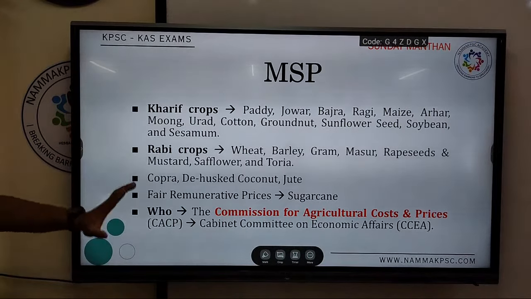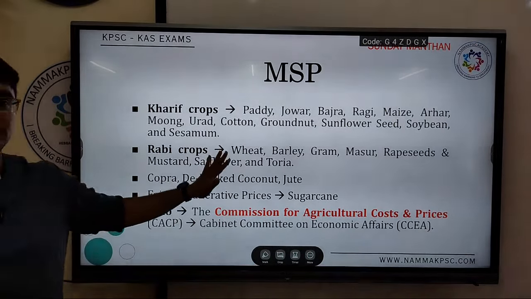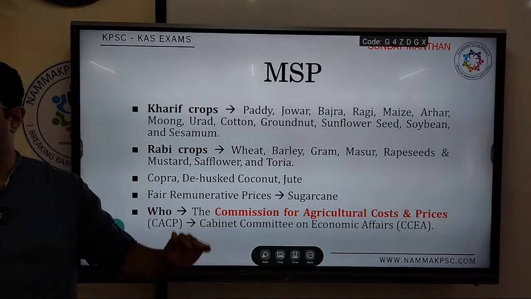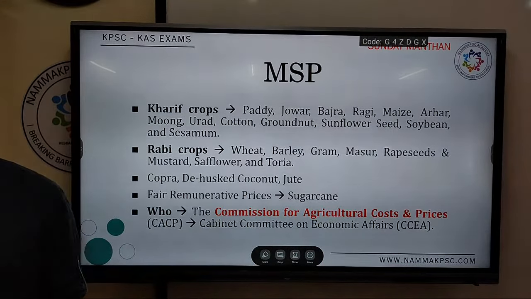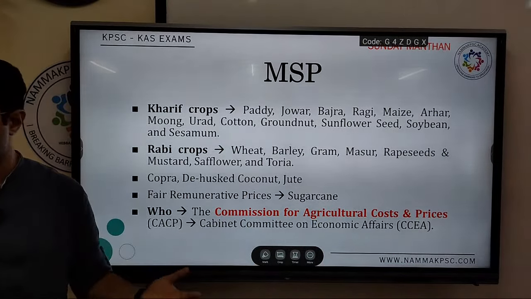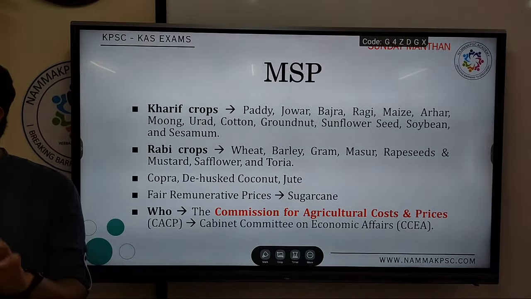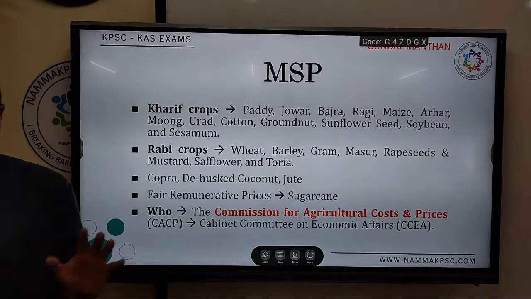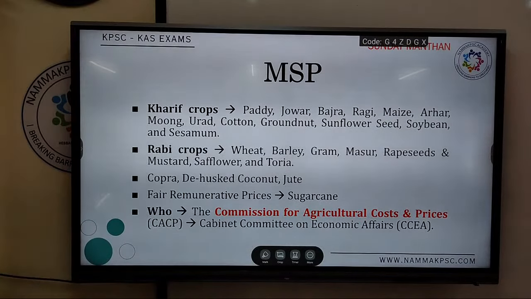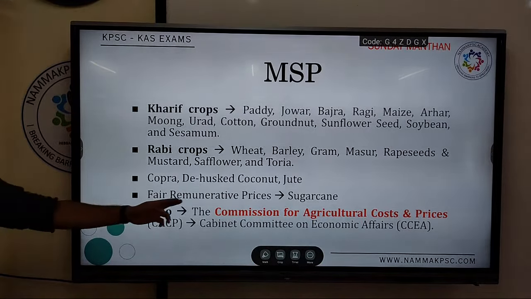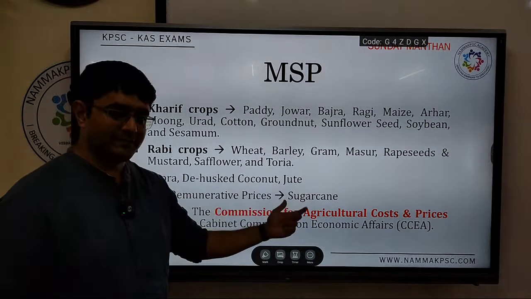Simple, basic, conceptual questions can be based on this. Is that okay? Minimum support price. From your mains point of view also, MSP and MSP reforms can be asked as a question. So it's a very important topic given the current context of what is happening in the agrarian sector. All right. So fair and remunerative price for sugar, please keep that in mind.